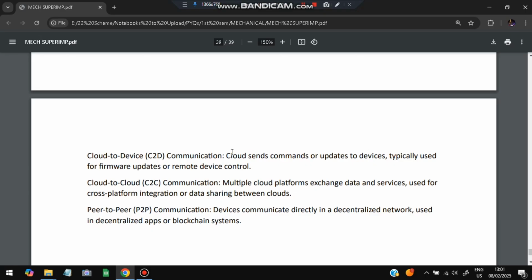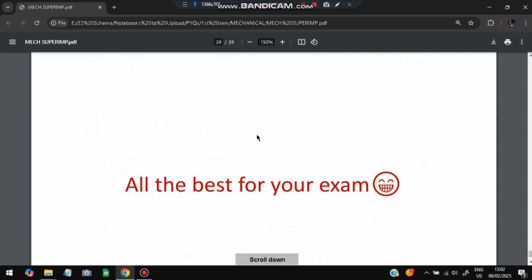And next is peer to peer. It can be a decentralized network used for decentralized apps in blockchain systems, and it will be peer-to-peer communication. Okay, that's all for the video.